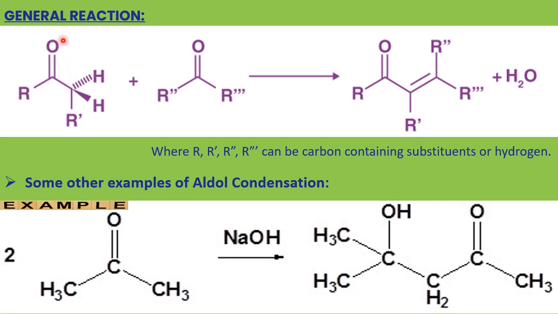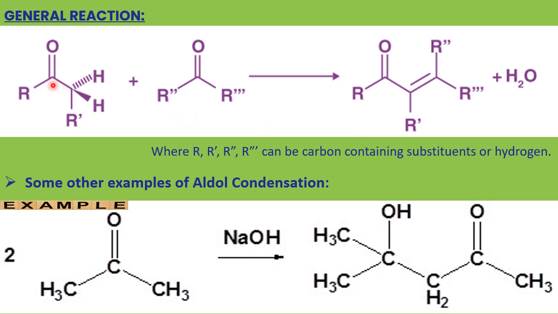A C double bond O group is attached to an alkyl group, and that alkyl group consists of two hydrogens, and R dash, R double dash, R triple dash can be hydrogen or any substituent with carbon, any alkyl group or hydrogen.